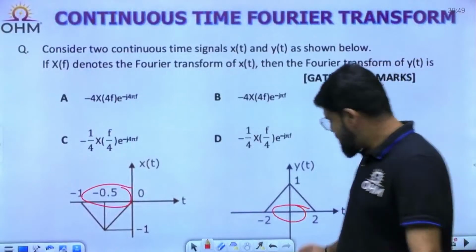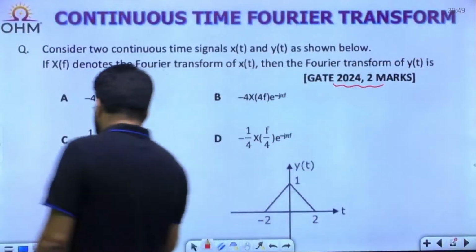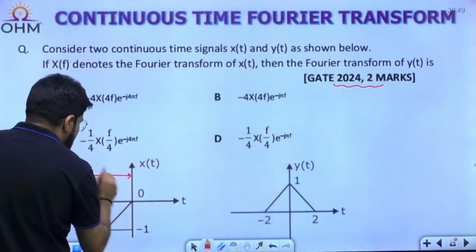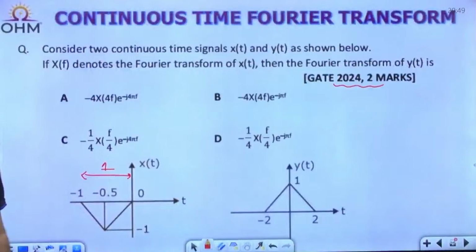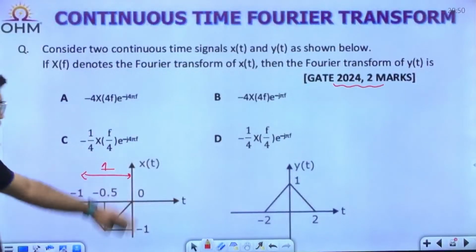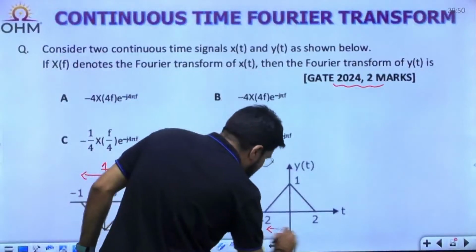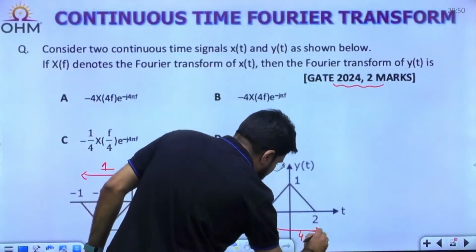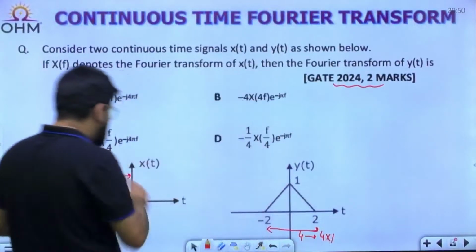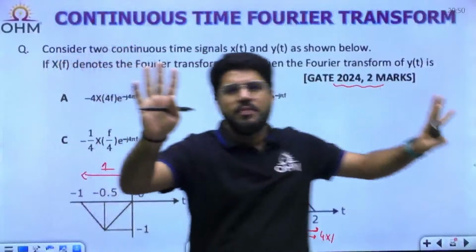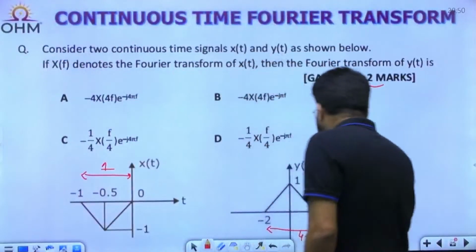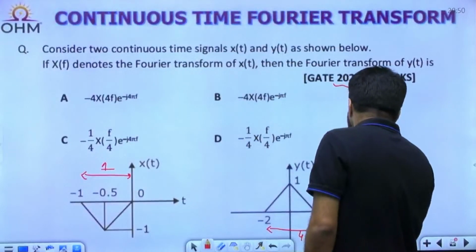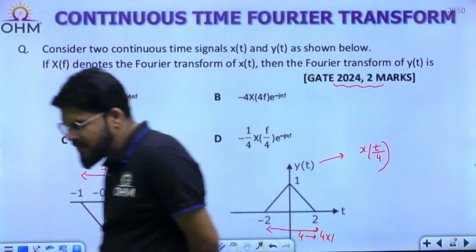If I observe, this duration is actually 1 unit on x(t). It is the same inverted triangle. But this is 1 unit. Here the duration of the triangle given is 4 units. This is 4 into 1, so 4 times expansion. So what should y(t) be? If it is expanded, it means x of t by 4.